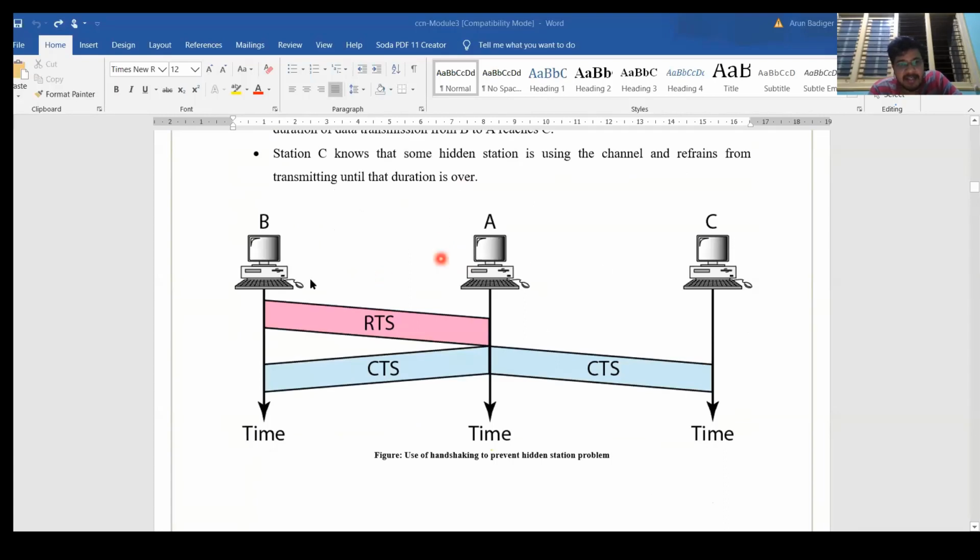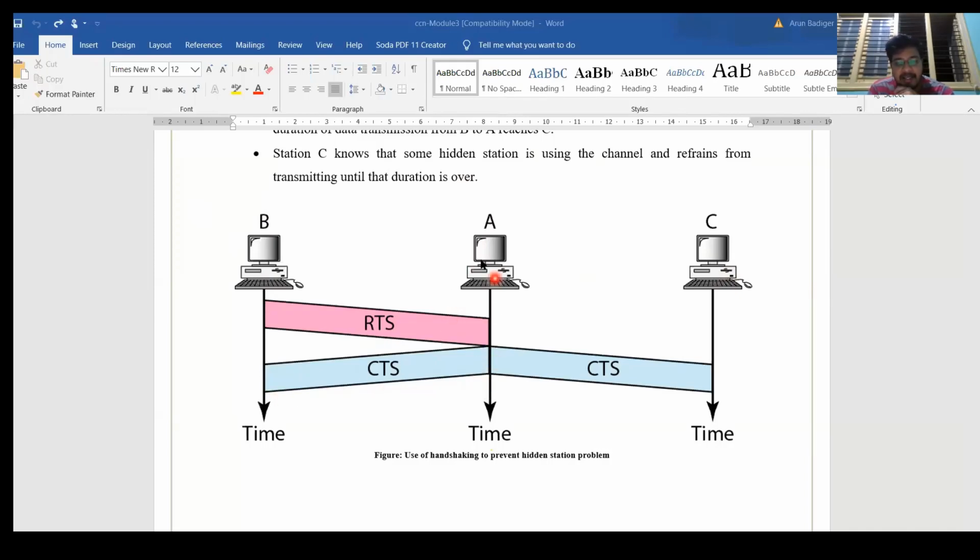As we have seen, B is out of reach of C and C is out of reach of B, but A is common to B and C. B's signal cannot reach C. But when B sends the request to A, it sends a ready to send. Then there is no disturbance here. Nobody is sending data, so A will give a clear to send command.